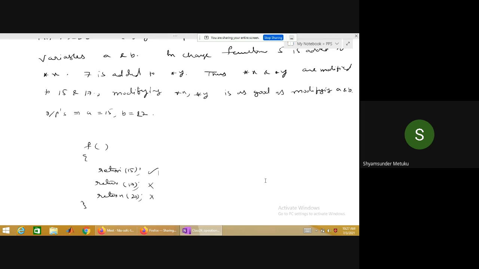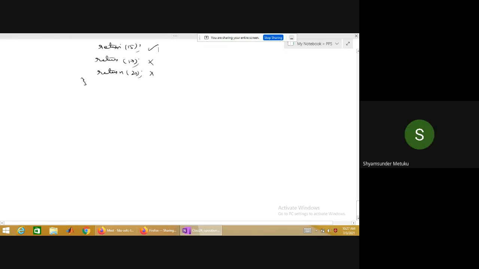Am I not returning two values to my main program? Yes, sir. So that is the advantage. If a function needs to return more than one output, the only possible method is call by address. Is it okay?